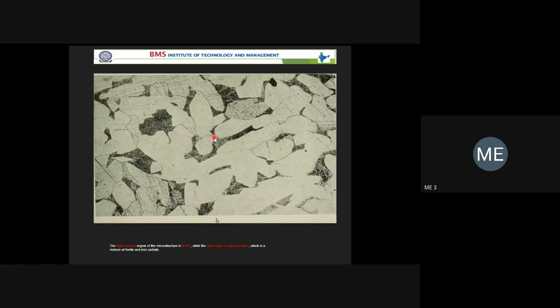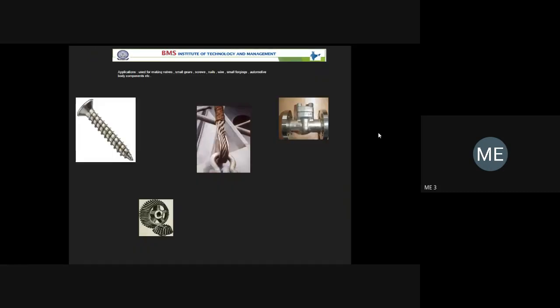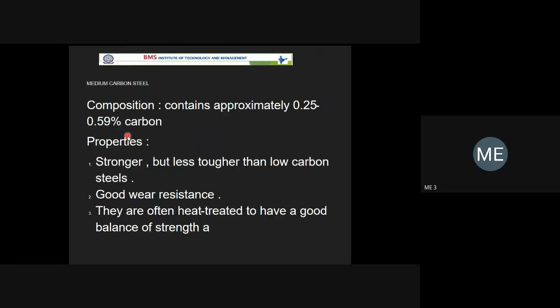You are talking about the grain because metals come under polycrystalline, having many crystals. This is one crystal, this is one more crystal, this is one more crystal. It is the actual photograph. So these are the different applications of steel. It is used for gears, screwdrivers, all those things you can see in the PPT, which I am uploading anyhow. The composition, it is stronger, with good wear resistance.